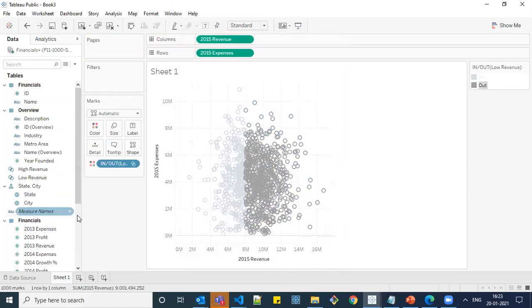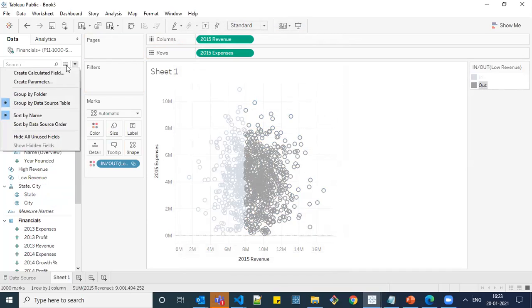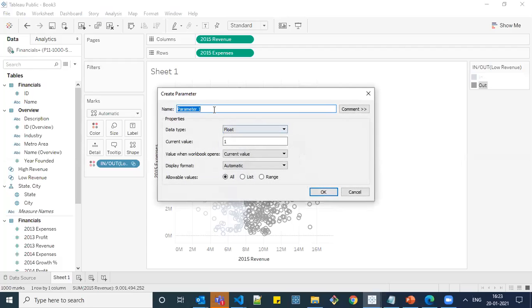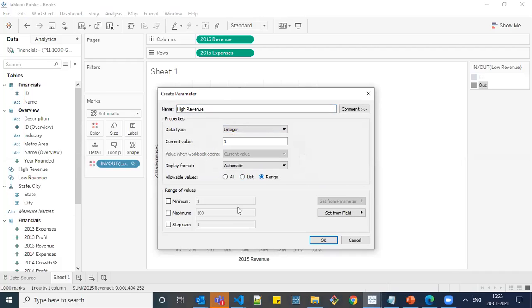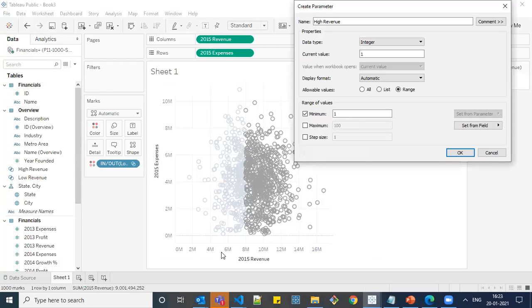Now in order to make the values dynamic, we can't go and change the set each and every time. So for that, we can go with a parameter control to make the values dynamic. So I'm going to create a parameter for high revenue. You can choose options like integer, string, or float. I'm going with integer. It's a range of values. My minimum value is 1. And you can see the axis, high revenue values, 16 million is the maximum value. So I'm giving it as 16 million.